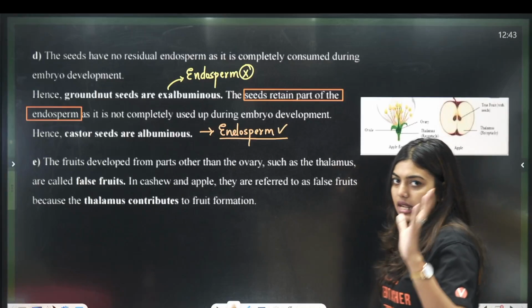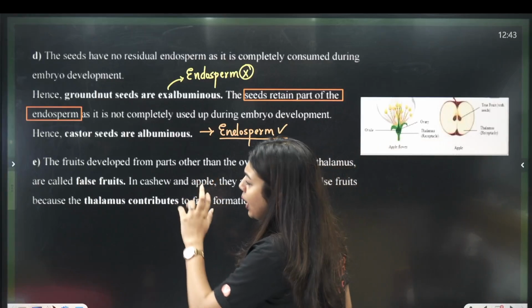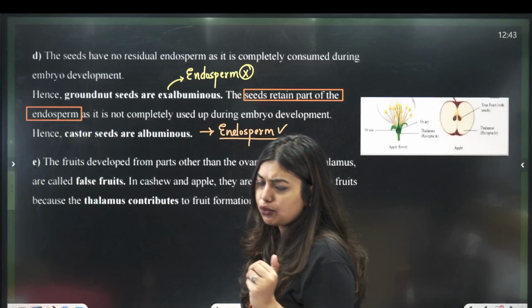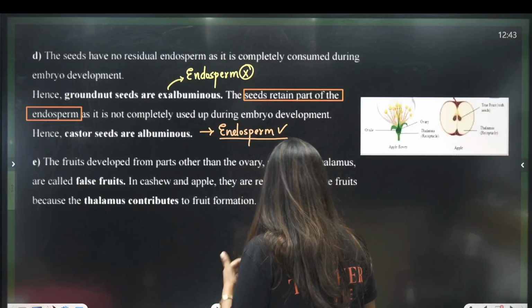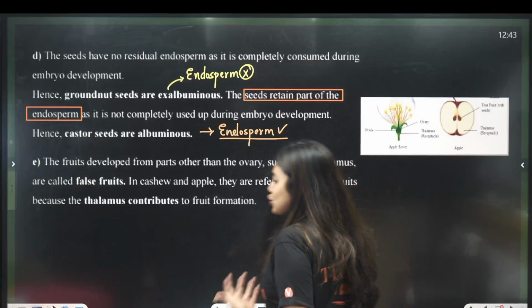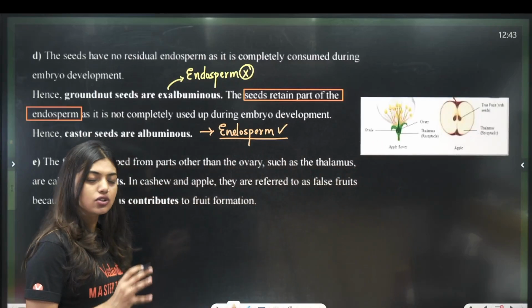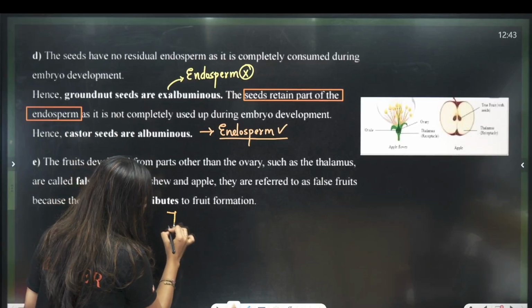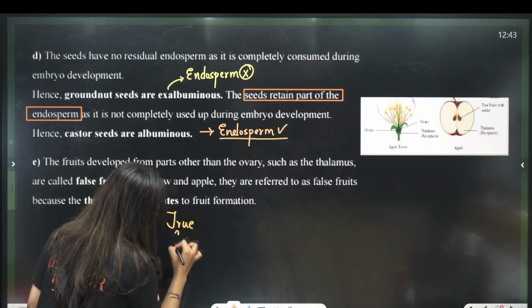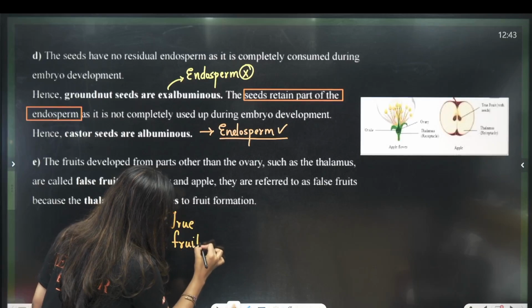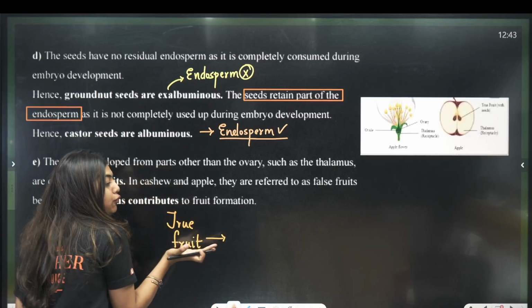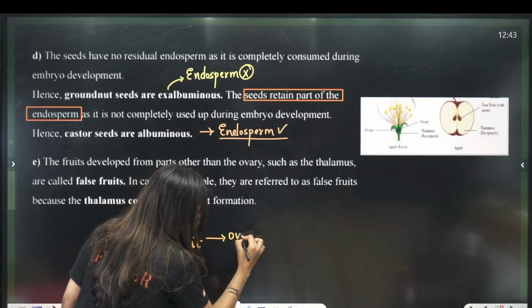Yes. Last question. Why are apple and cashew called false fruits? First of all, understand, I can only call someone true when they are really true to me and they are showing their true colors. Same way here, students, I can only call something a true fruit when the fruit formation is happening from the ovary.